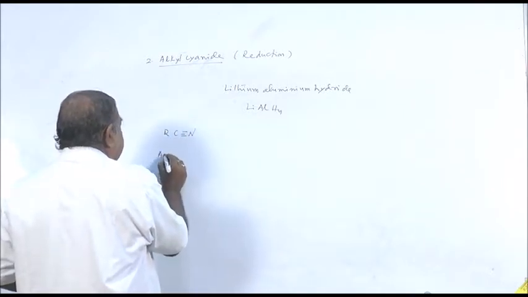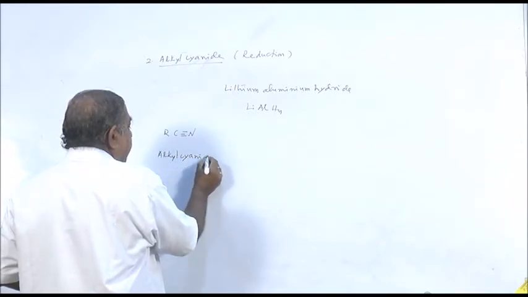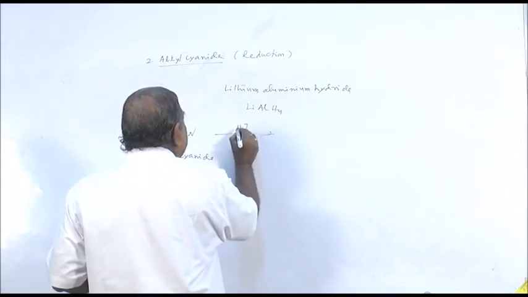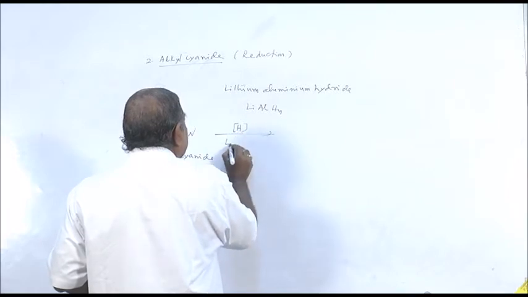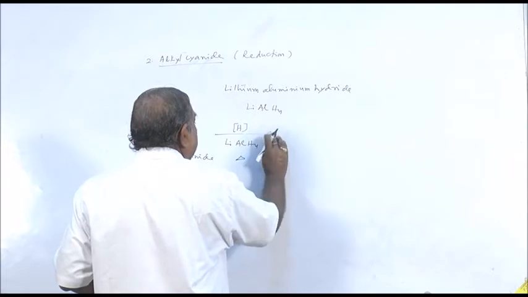Alkyl cyanide is RCN. When we write hydrogen within square bracket, it represents reduction. Reducing agent is lithium aluminum hydride.